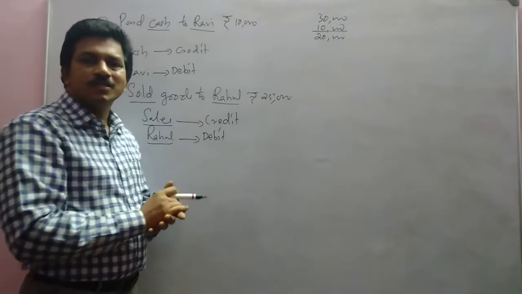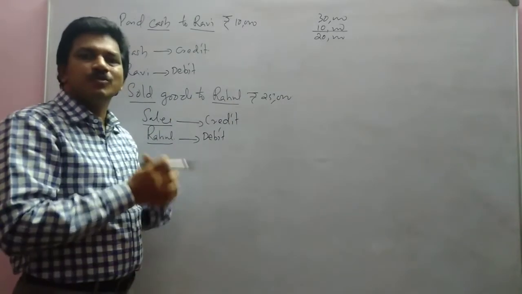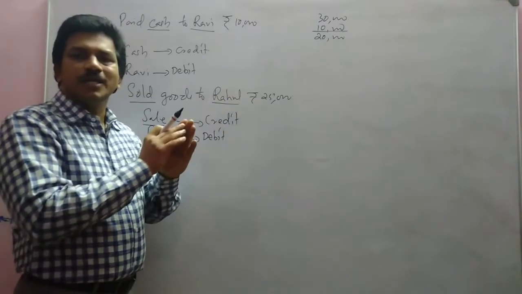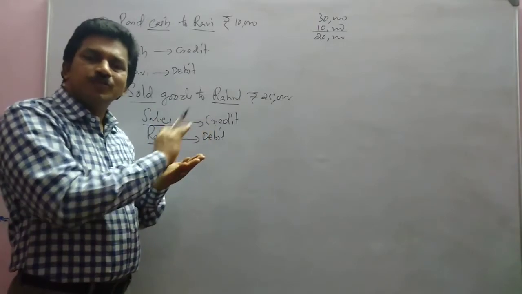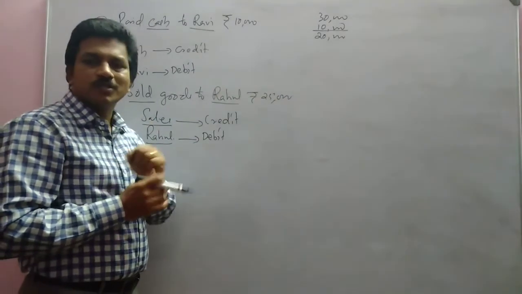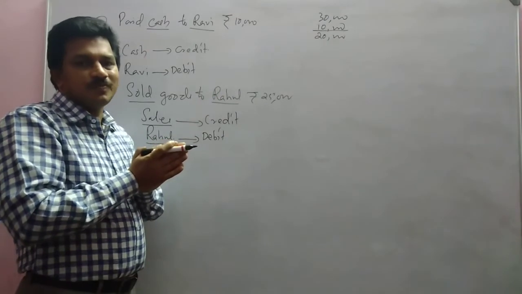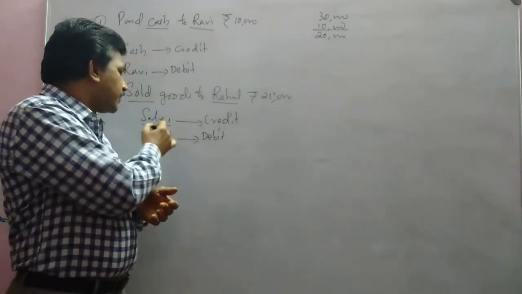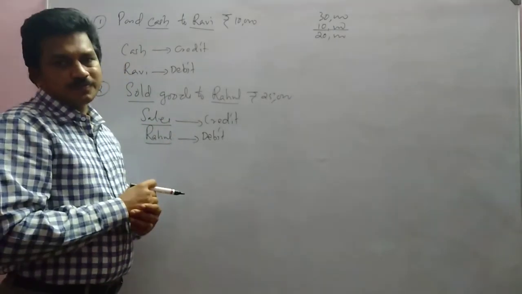And Rahul, a transaction of asset. Why is he an asset? Because he has to pay money to us. He is our customer. Earlier Rahul was not there. He did not have to pay any money to us. Now he has to pay 25,000. That means asset increases. Rahul, an asset, increases. Debit means increase. So that's why we have written sales credit and Rahul debit.